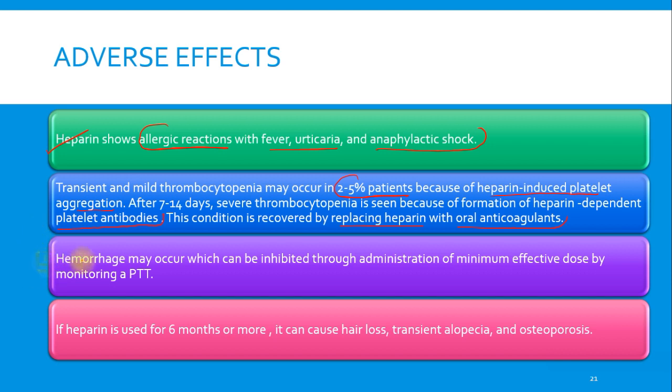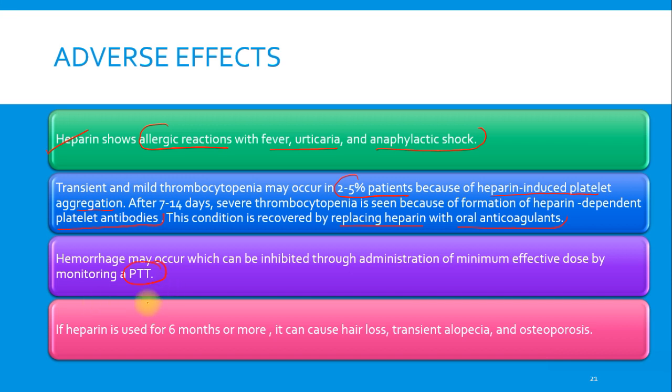Hemorrhage may occur, which can be inhibited through administration of the minimum effective dose by monitoring aPTT. So we have one test which actually monitors heparin's effect on the blood.